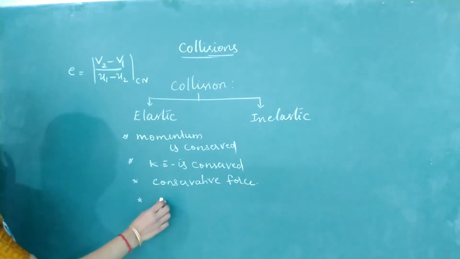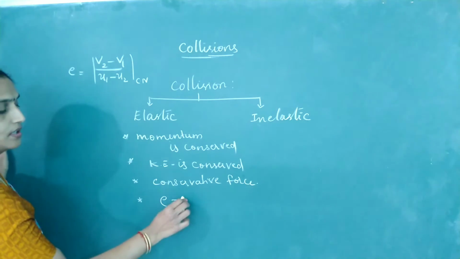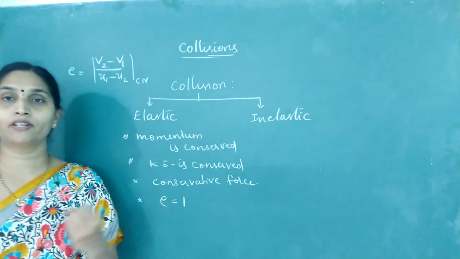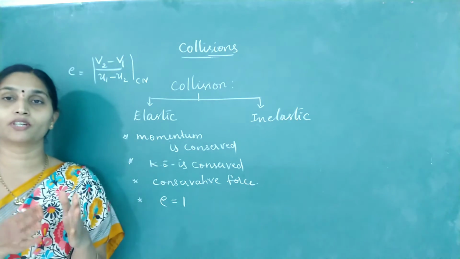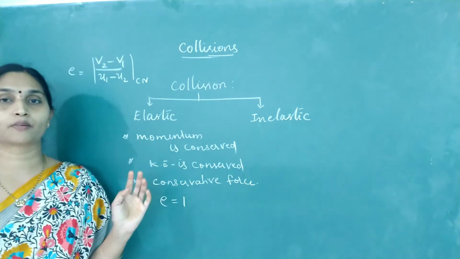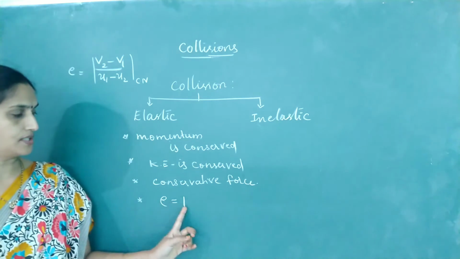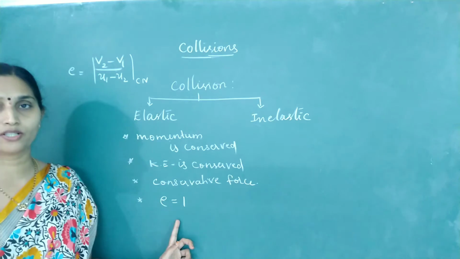This value is equal to 1 in case of elastic collision. That means with whatever relative velocity the objects are approaching for collision, after collision they get separated with the same relative velocity. So the coefficient of restitution is equal to 1 for elastic collision.